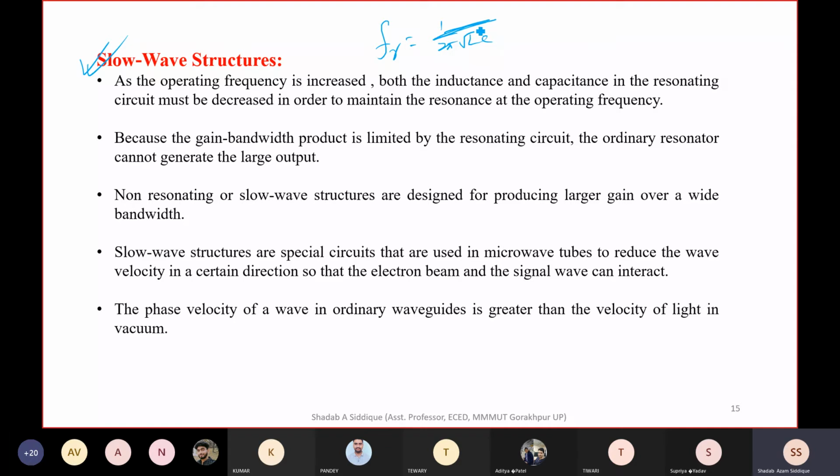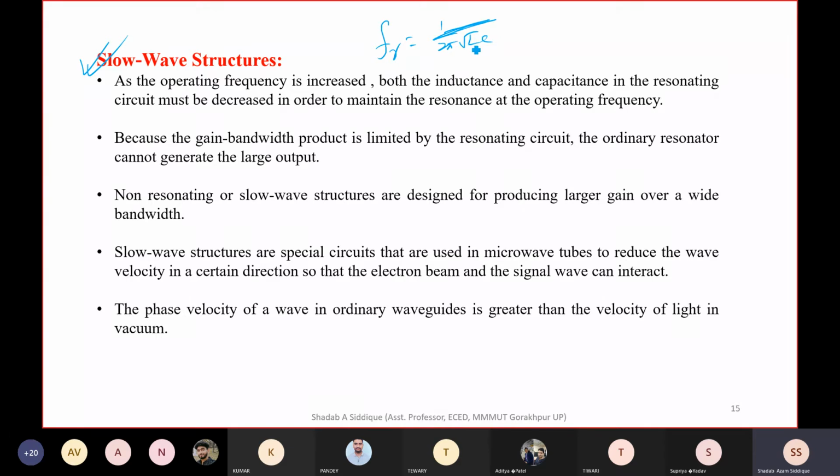So that depends on the inductance as well as the capacitance, as we have seen in the magnetron. This traveling wave tube has resonant behavior, so we have the inductance and the capacitance to get the resonant frequency.